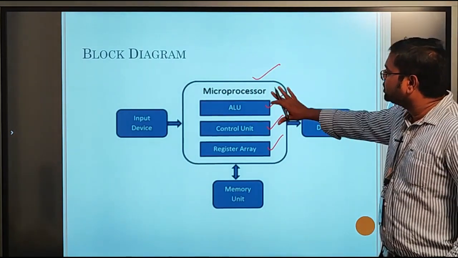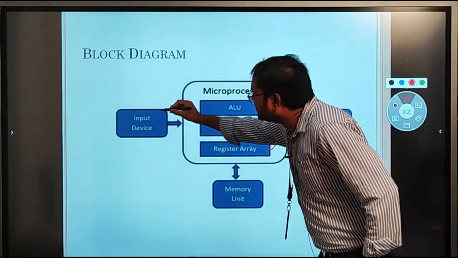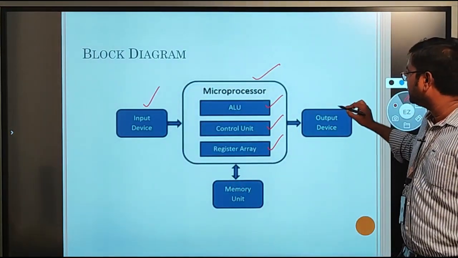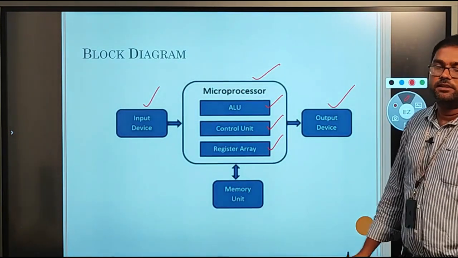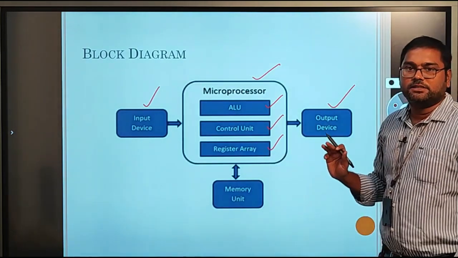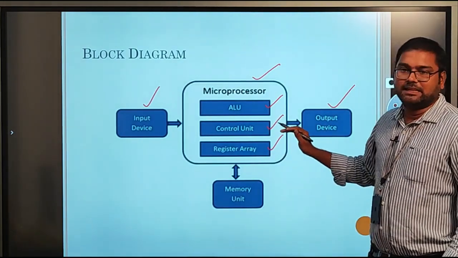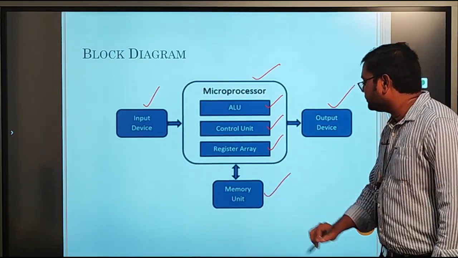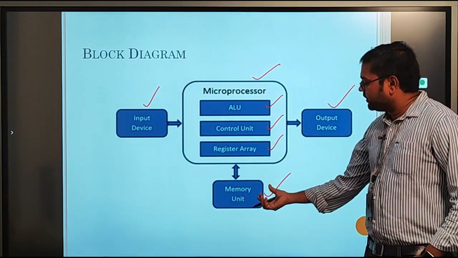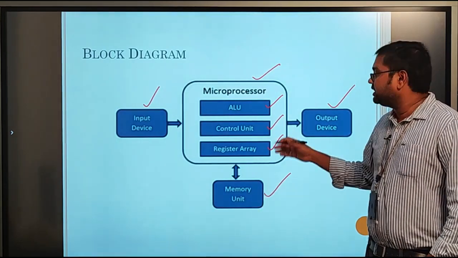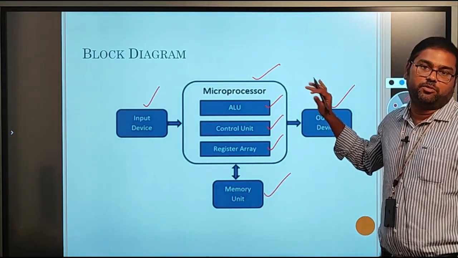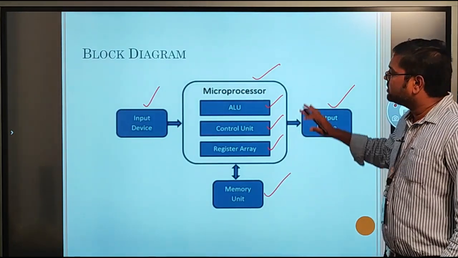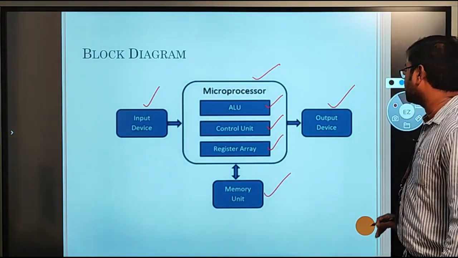In addition to this internal chip, we have connected external devices, that is IO devices. IO devices means input devices and output devices. These are connected externally to the microprocessor, and this is the memory unit. We need to connect memory externally to the processor. I already told that the microprocessor doesn't have any inbuilt memory, so we need to connect the memory externally to the processor unit. So this is the complete block diagram of the microprocessor.